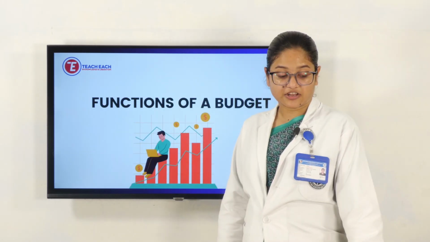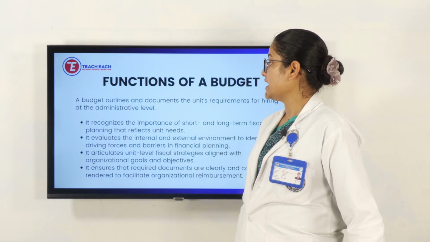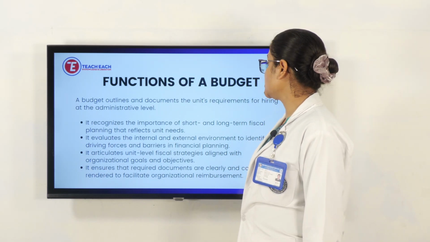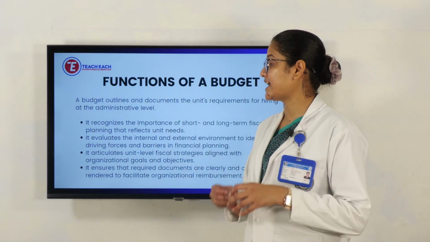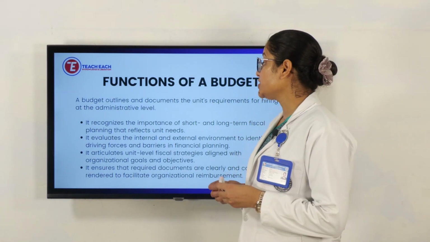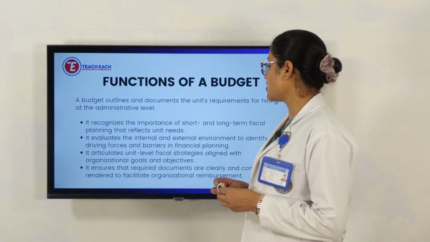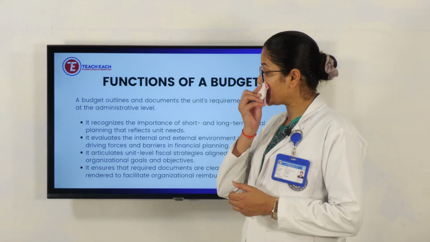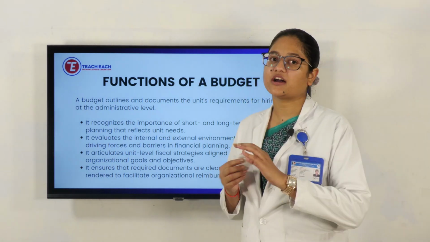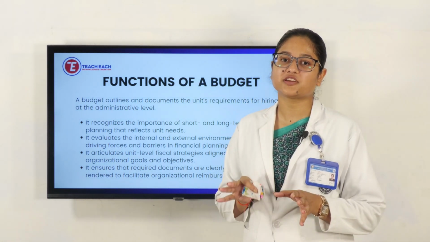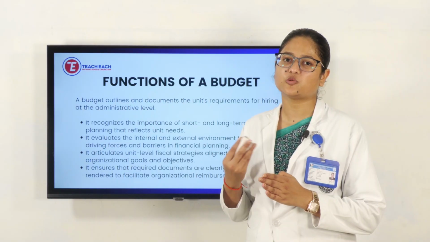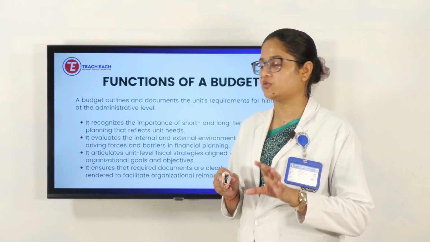Next, we'll see the function of budget. A budget outlines and documents the unit's requirement for hiring at administrative level. It requires the importance of short and long-term fiscal planning that reflects the unit need. Means we should be aware, we'll have a clear vision on things, what we have to buy or how we have to buy the things.